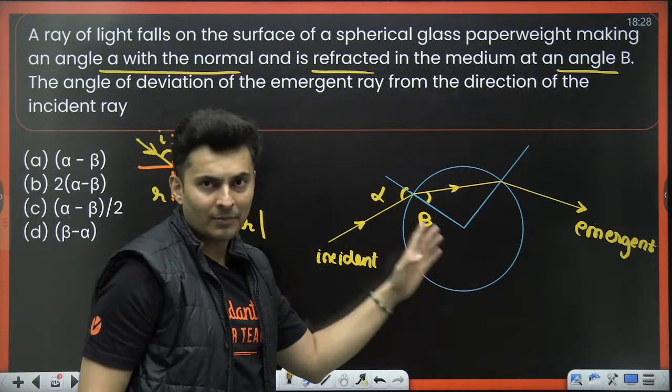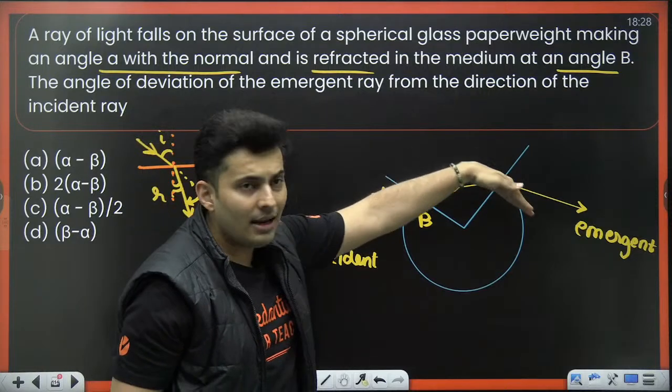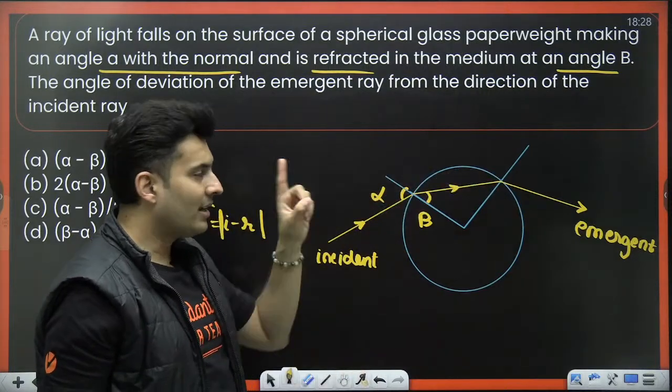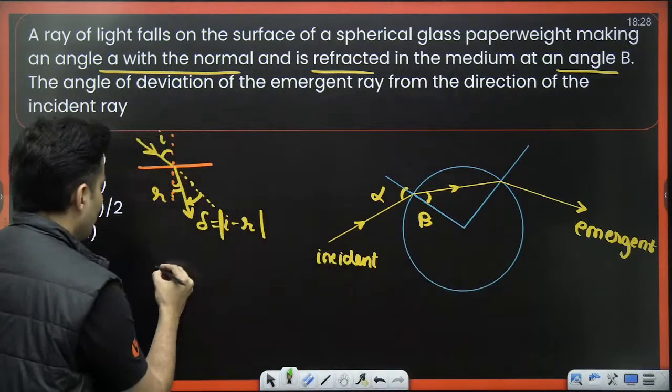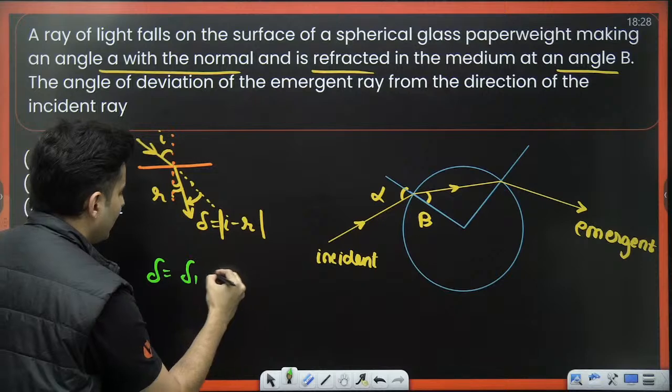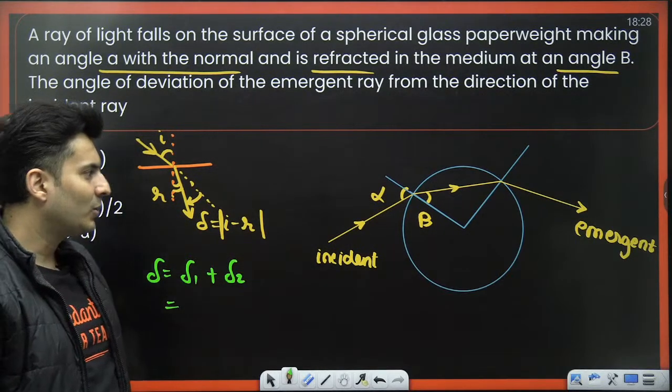So over here, observe carefully, the ray deviates once and again once more. So there are two deviations happening. So the total deviation is delta 1 plus delta 2.